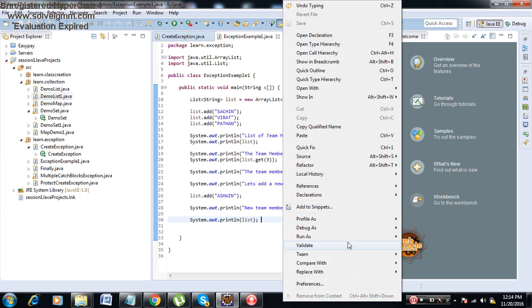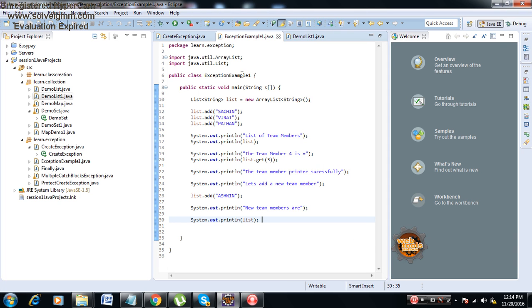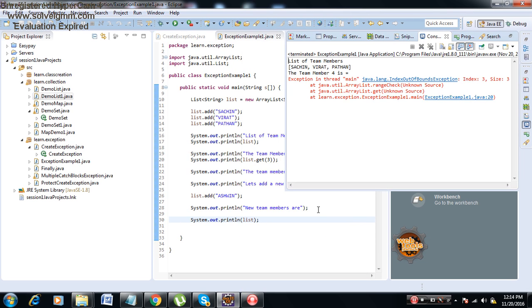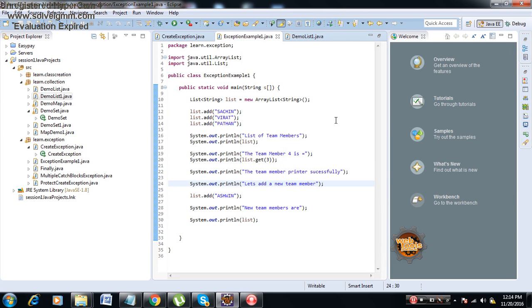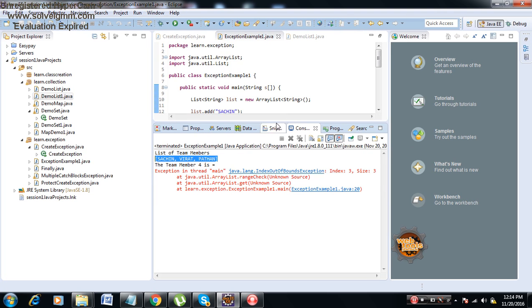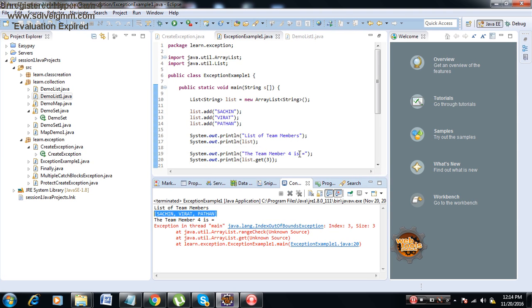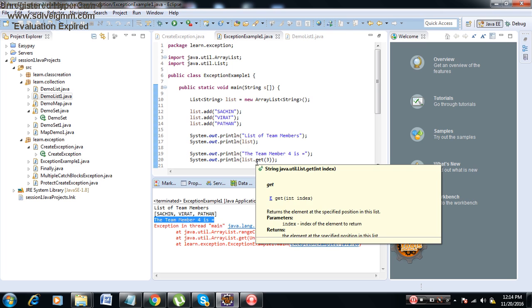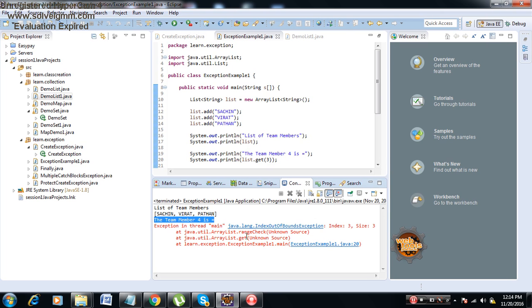Now I'll run this, right click, run as Java application. When you do a run as Java application, see what is happening. Sachin, Virat and Pathan we added, and then we printed the list of team members. When you go back to your console, the list of team members is printed. After that I am saying the team member 4 is, therefore it is also printed. Here I am trying to get list.get(3). What it is saying, it has thrown an exception, index out of bound exception.